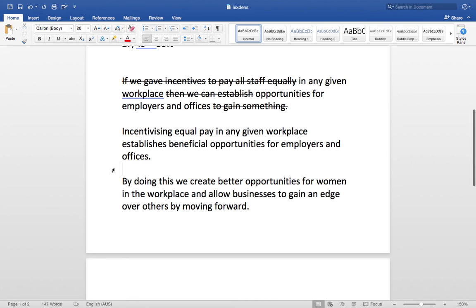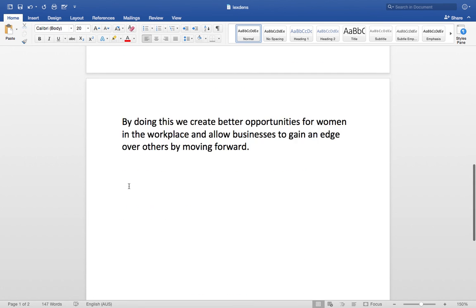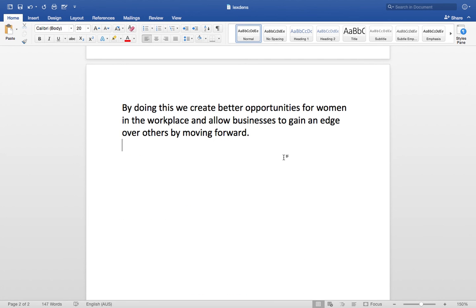Now, let's play with this second sentence. "By doing this" kind of has a causal meaning to it, so I might try "this leads to". So I can get rid of that. "Better opportunities." Now, here's an example where I'm not actually making the language more concise, but instead of "better", I might say "improved opportunities", because it's just a bit more refined.